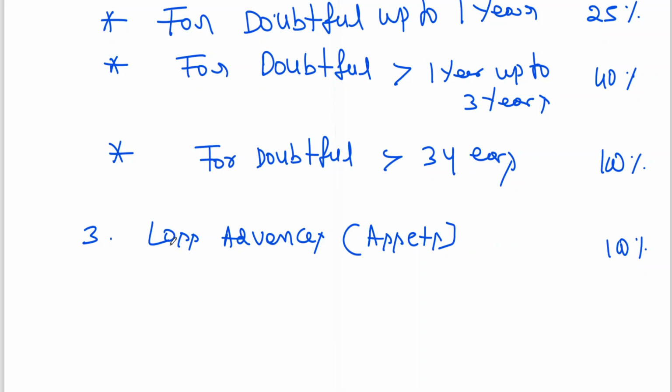The provision on standard asset should not be reckoned, that is, calculated, for arriving at net non-performing assets. That we will be learning in final accounts, how you will be doing that. So it should not be deducted.